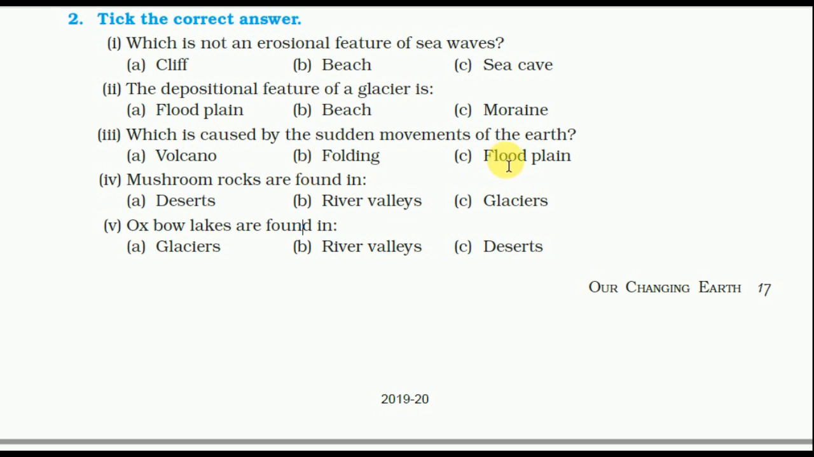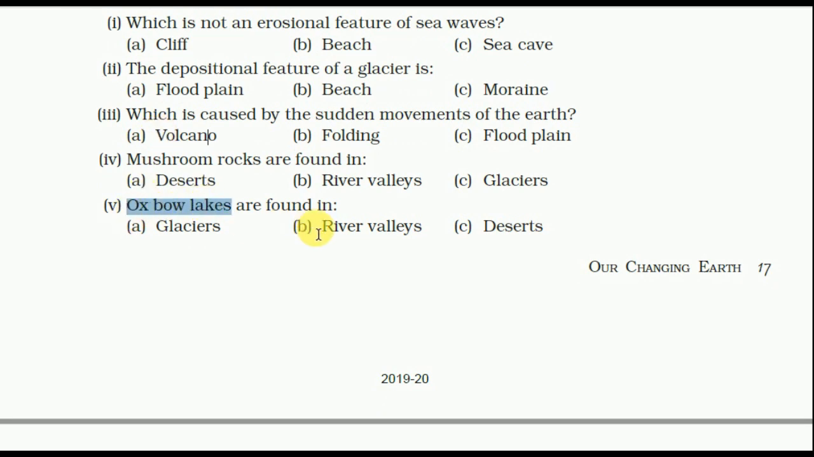Sorry. So the answer is flood. Mushroom rocks are found in deserts. And also lakes are found in river valleys.